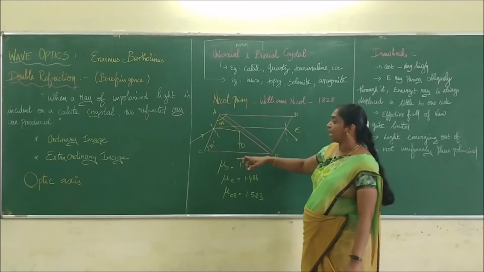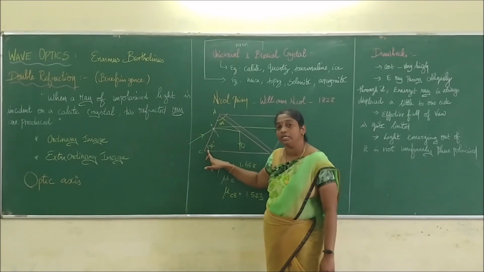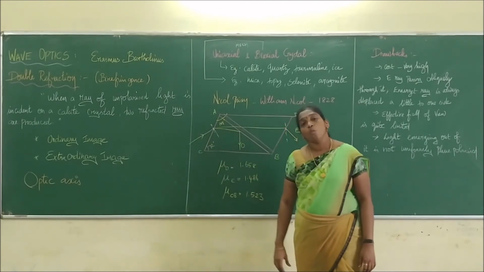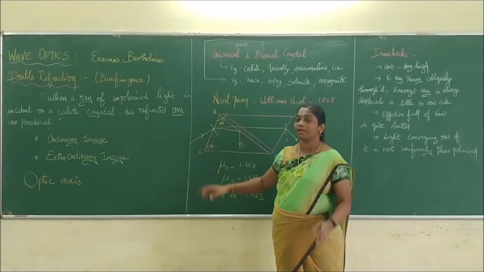How does it have to be cut along the axis? One axis should be at 72 degrees and another axis should be at 108 degrees. If you add these two, it becomes 180.